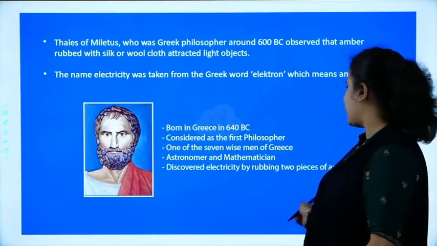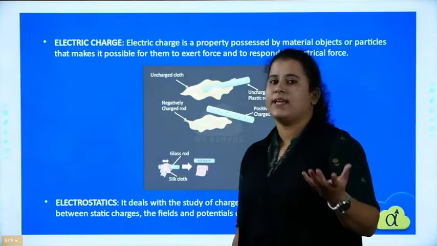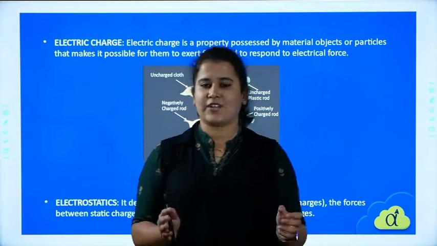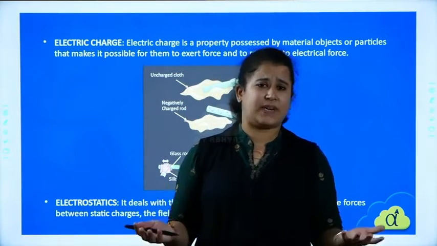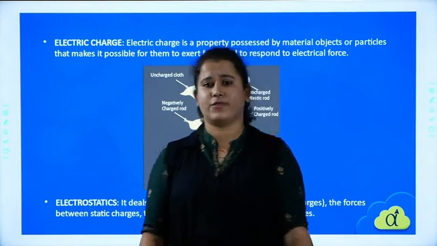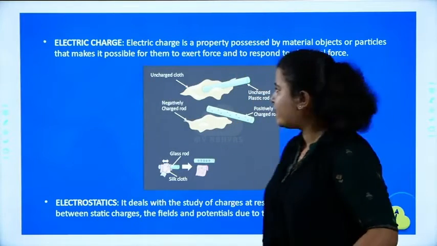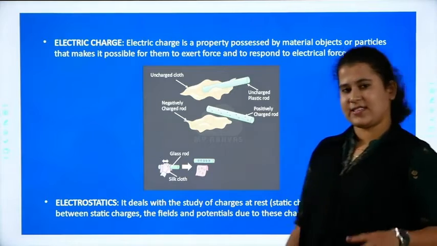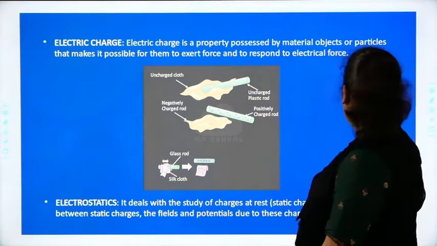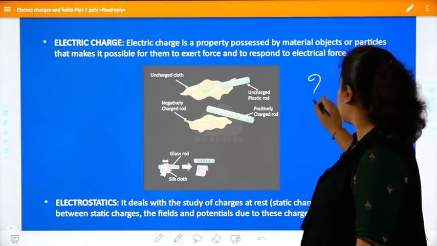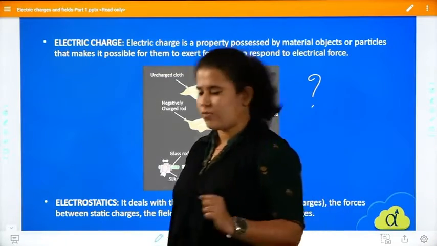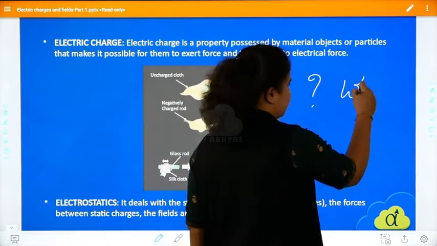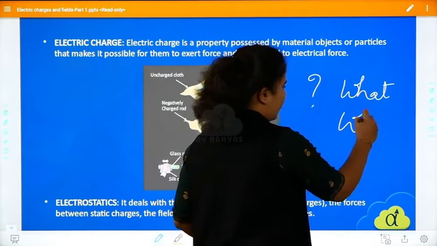So moving on to the next one, how is it possible for us to have charges when two materials or things are rubbed against each other? Clear? So the first thing is electric charge. What is an electric charge? I have to know. Question mark. What is an electric charge? Right. And why are we studying electric charge? We have the question what, we have the question why.